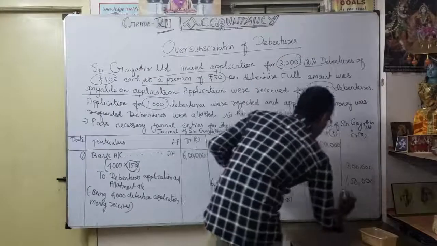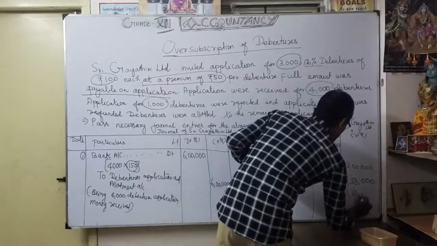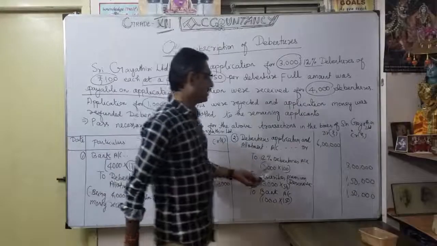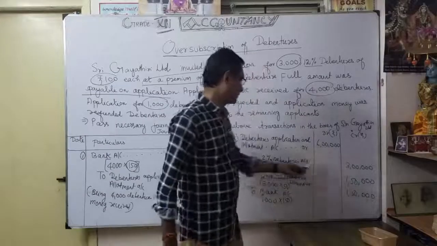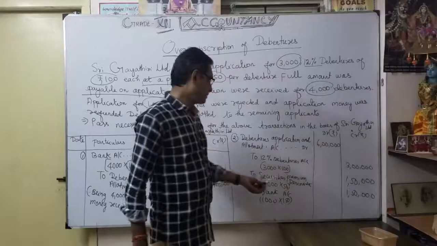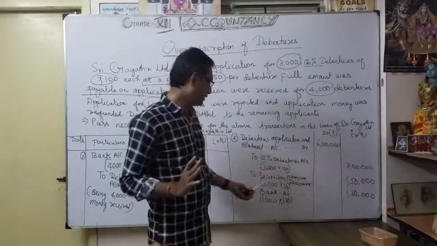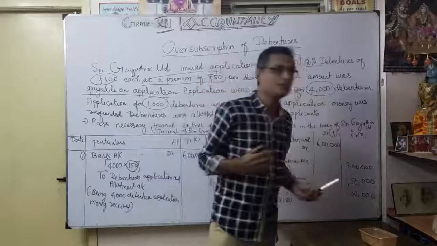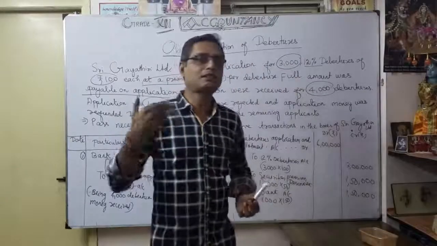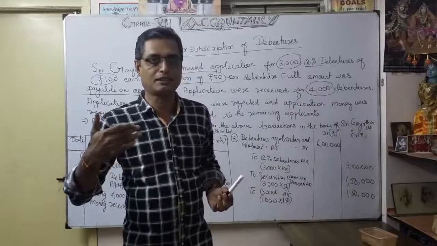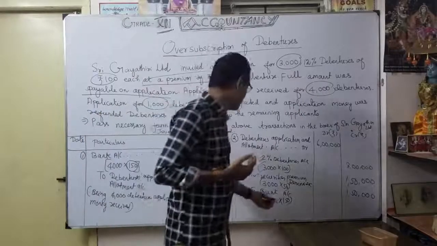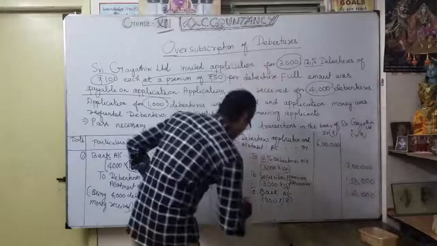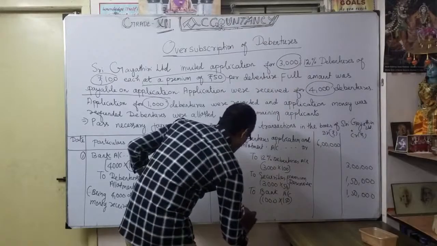Now it is tallied. See, 1 lakh. So now the credit side is 6 lakh. Whatever the 3 lakhs you transfer to 12% debenture account, then securities premium reserve you want to show separately. So 3,000 at 50 rupees premium, 1,50,000. Naturally the 1,000 excess debenture applications were rejected, so we refunded to the bank account: 1,000 into 150, 1,50,000.